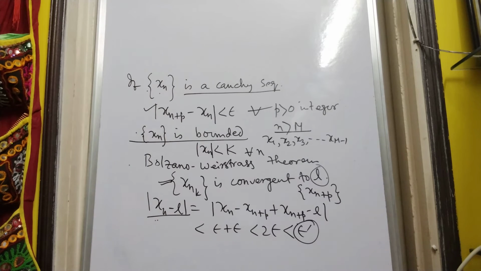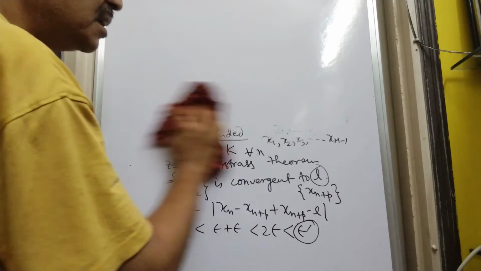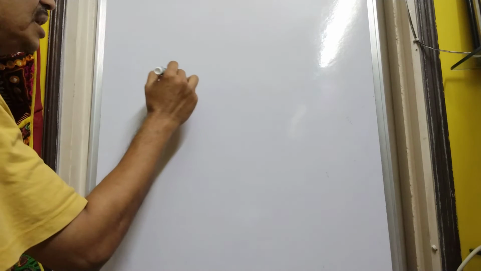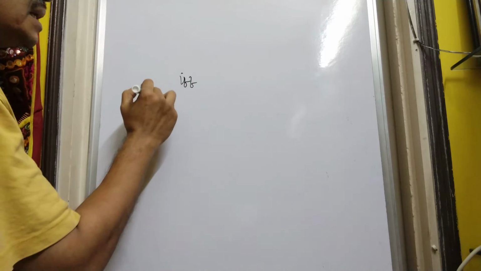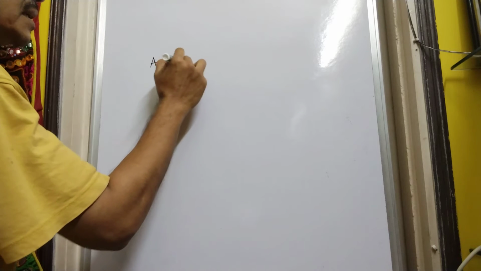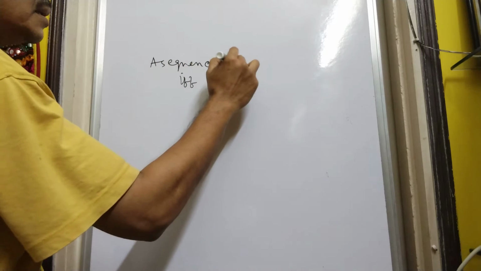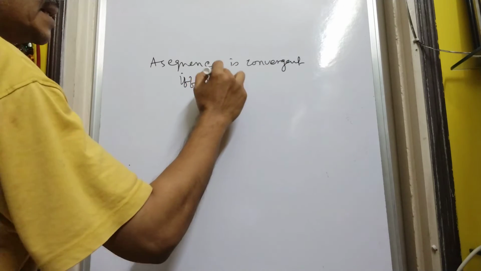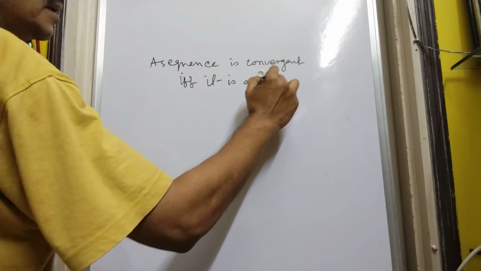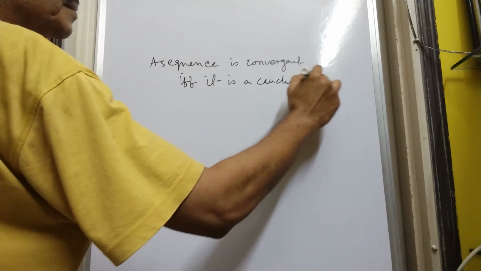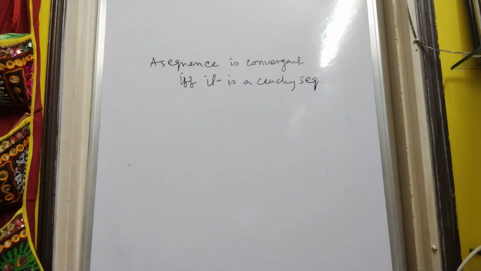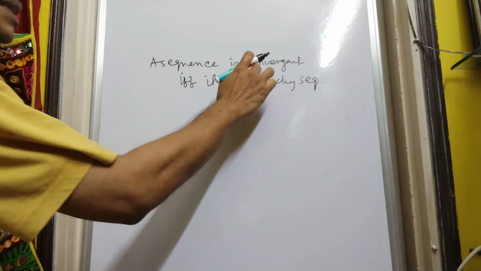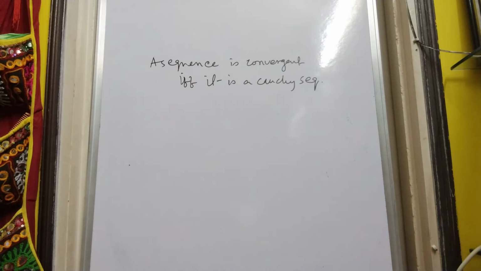Hence, we see that this is a necessary and sufficient condition, or if and only if condition, that a sequence is convergent if and only if it is a Cauchy sequence. It is both ways. Whenever a sequence is a Cauchy sequence, it is convergent, and whenever it is convergent, it is a Cauchy sequence.